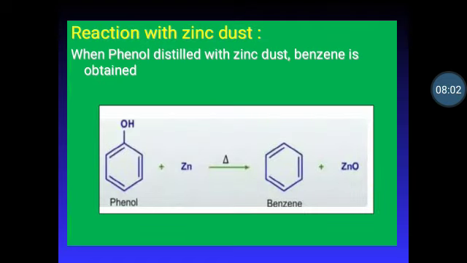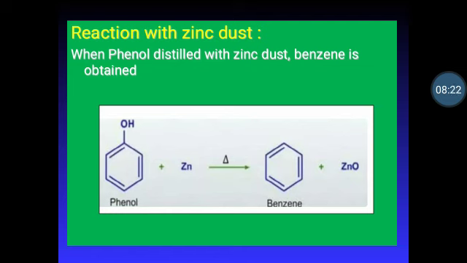Then next, reaction with zinc dust. When phenol is heated with zinc dust, it undergoes reduction to form benzene. Let's see this reaction. This is one of the important methods of preparation of benzene. In this reaction, first of all, phenoxide ion is formed due to the departure of a hydrogen ion.